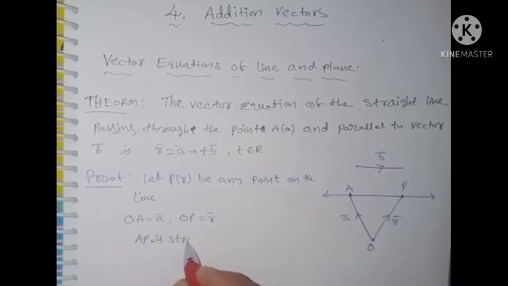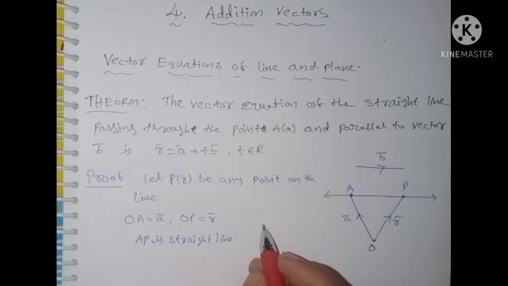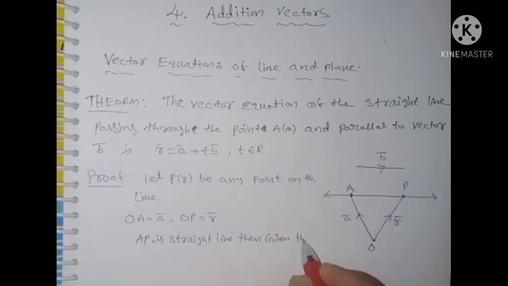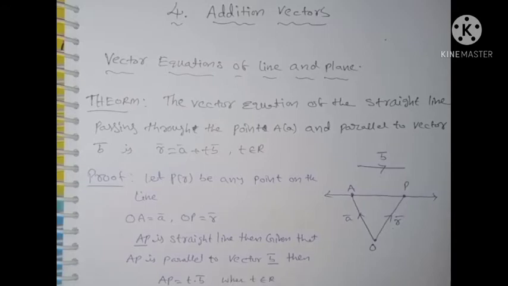AP is a straight line, then given that AP is parallel to vector B bar, then we know how to write that: AP is a straight line and B is a vector parallel to it. Therefore AP is equal to t into B bar, where t belongs to R. Clear this is?